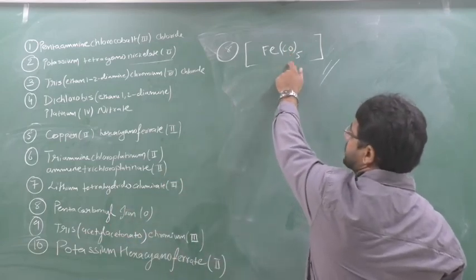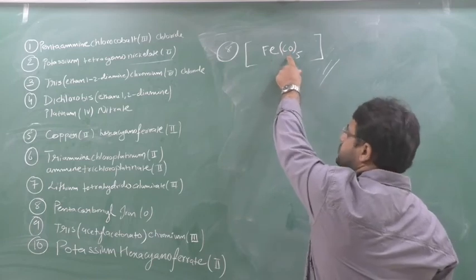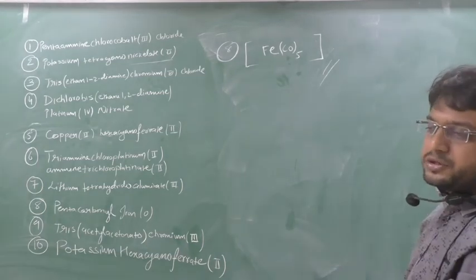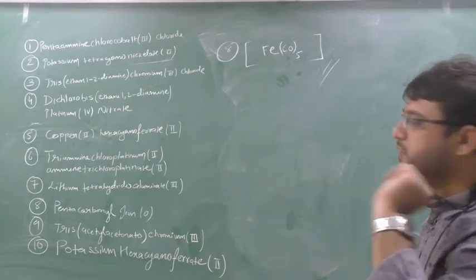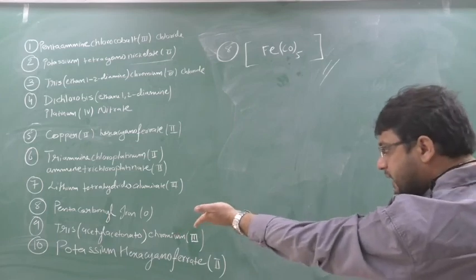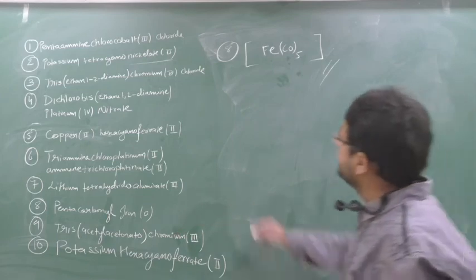It is 0. Now see, why 0? Because carbonyl is a neutral ligand. So Fe plus 5 into CO equal to 0. And CO is a neutral ligand, so Fe is also equal to 0. So that's why pentacarbonyl iron 0. That's it. Clear? 9th we'll see.